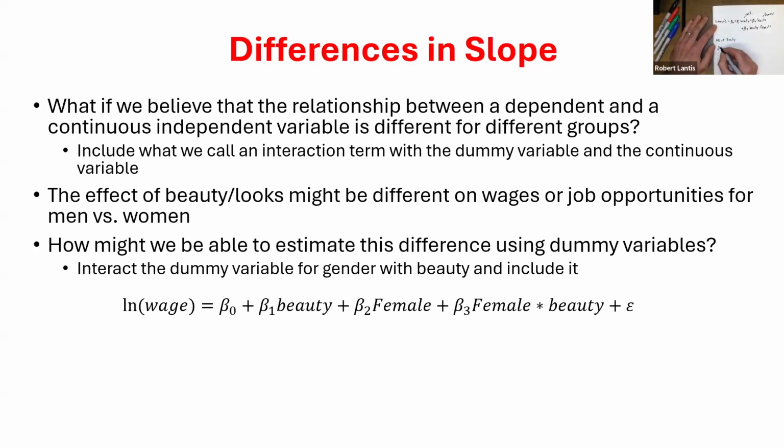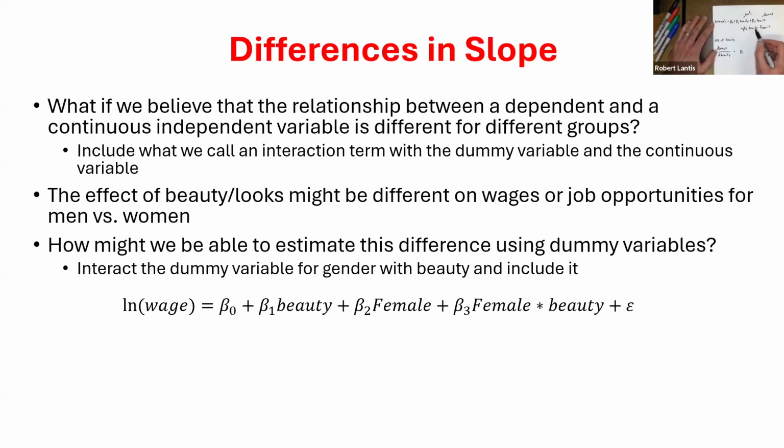So if I want to know the change in my wage with respect to beauty, we could do the natural log of wage as well, it'll be a similar thing, right? But to make the math easier, let's just assume we're looking at wages. If I take a derivative of wage with respect to beauty, what am I left with? This would be beta 1.